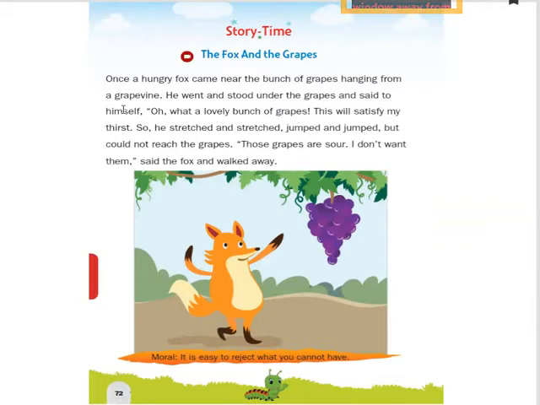So after listening to the story, what do you have to do? You have to complete your term book pages number 5 and 6 and also do the slate practice.